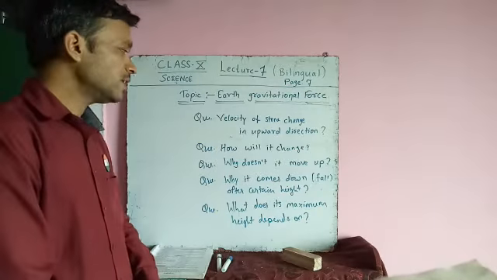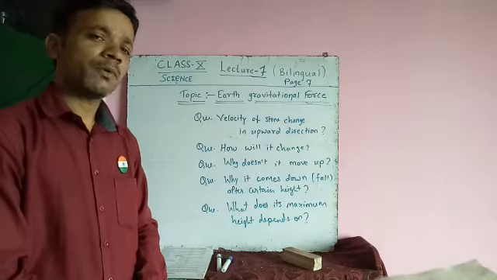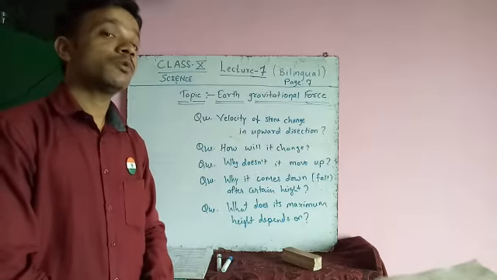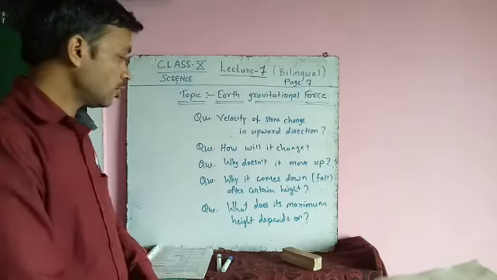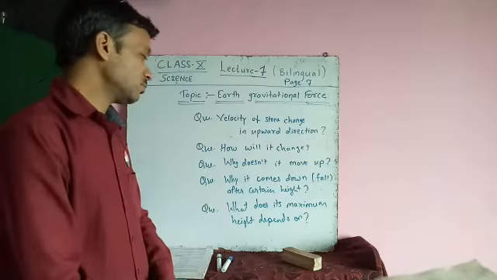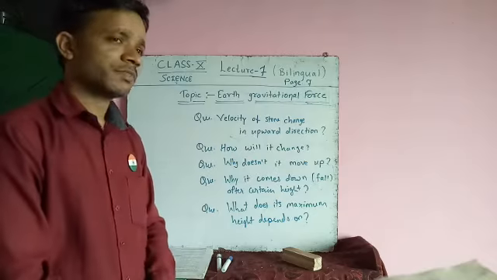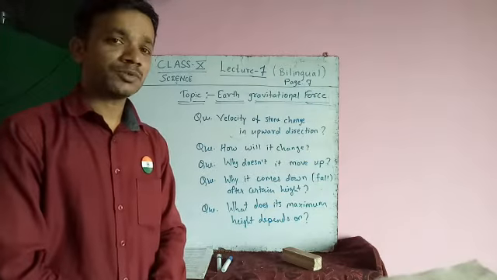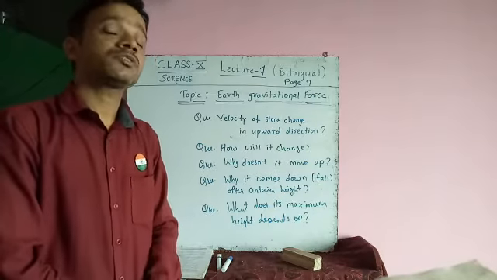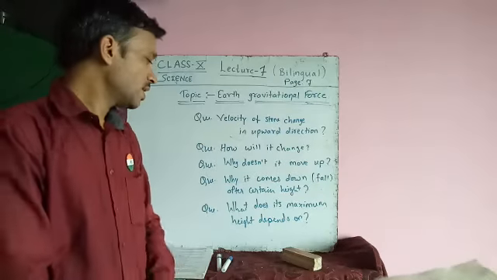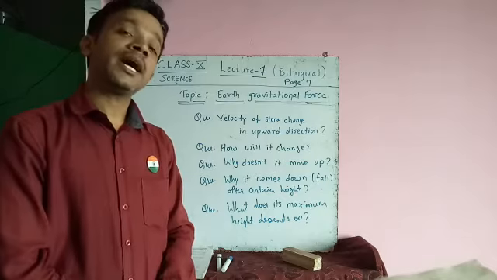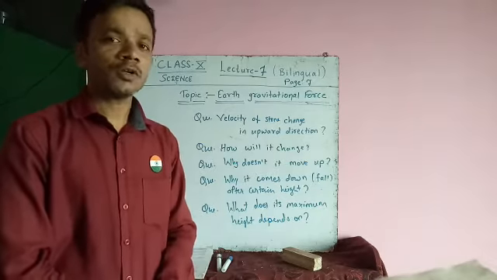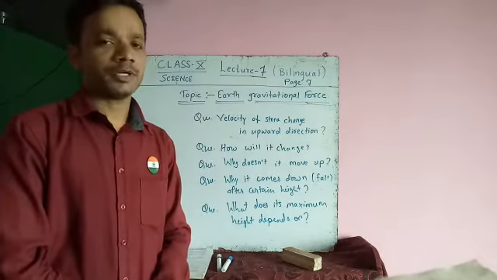Another is, why doesn't it keep moving up? Why does it continue to move only in a vertically upward direction? Why does it come back to the earth? Also, why does it come down, fall after a certain height? On reaching a particular height, the stone comes back to the earth. Why does it stop at that particular height? And what does its maximum height depend on? Up to what height will that stone or any object go in the upward direction?